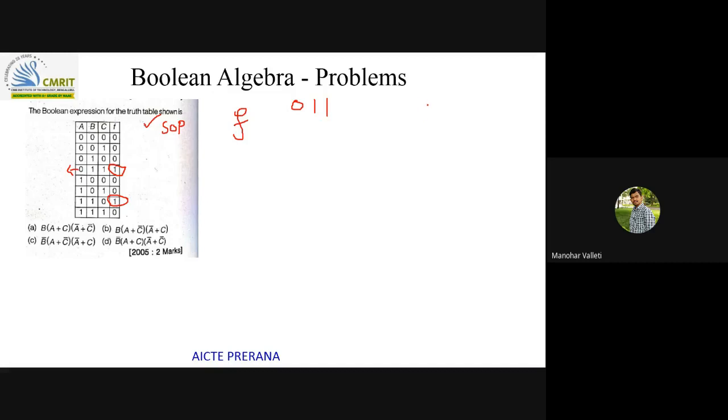The output is 1 and also for 1, 1, 0. The variables are A, B, C. When writing the expression for the 0, 1, 1 input, wherever 0 is there, I will write the complement: A bar, B, C. And this is A, B, C bar. These are the product terms for this output. For the final output, sum of products, all these products have to be added with a sum. So F is equal to A bar B C plus